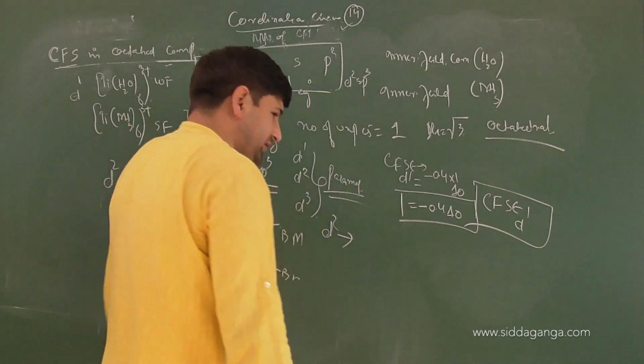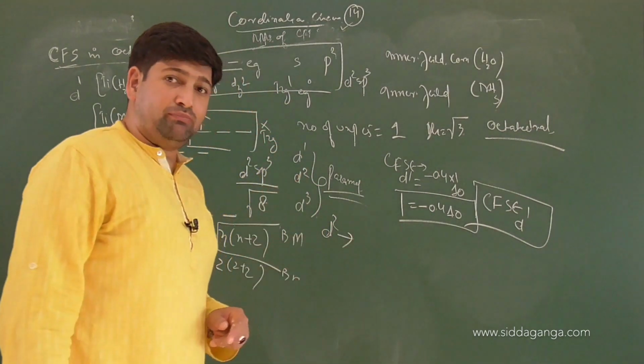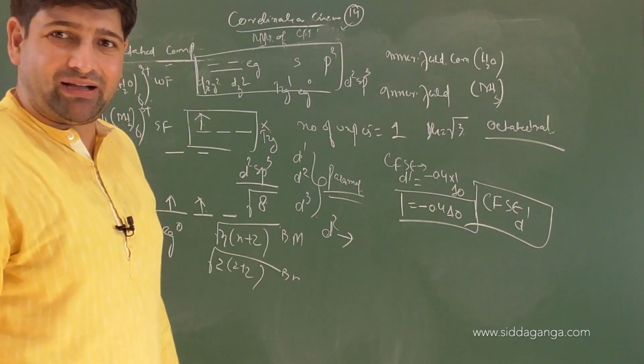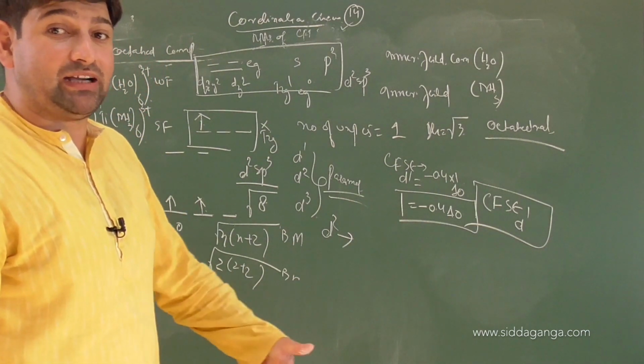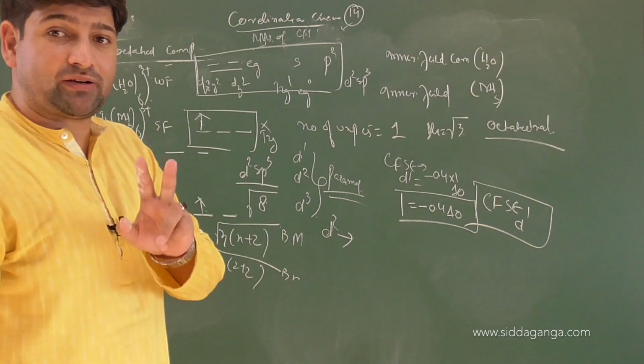Hybridization d2sp3. Number of unpaired electrons 2. Magnetic moment √8. Am I clear? Inner field or outer field? Inner field. Low spin or high spin? Now it is becoming high spin because now the number of unpaired electrons is 2.